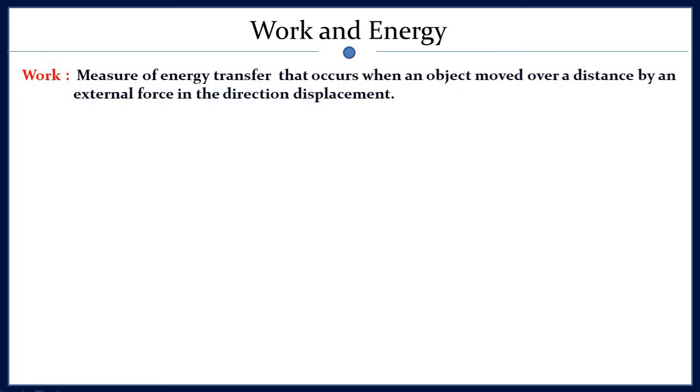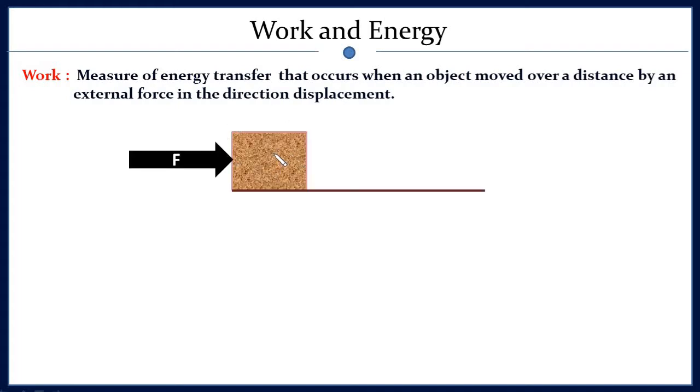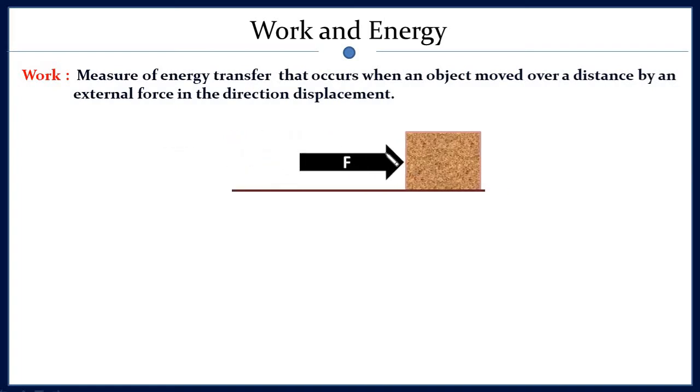So work is a measure of energy transfer that occurs when an object moves over a distance, and this energy is transferred by an external force in the direction of displacement. What does it mean? Let's see the cartoon. Suppose we have an object here and we are applying a force on it, and due to application of this force this object will move, and let's say it moves by a distance of s. In that case the work can be calculated as force into distance. Suppose at the end you got the answer 10 joule, that means this external force has transferred 10 joule of energy to this object.